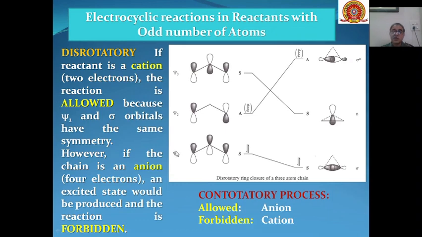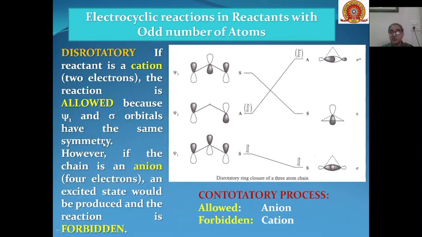Then electrocyclic reactions in reactants with an odd number of atoms. If the motion is disrotatory and the reactant is a cation, that means there will be two electrons. The reaction is allowed because psi1 and sigma orbitals have the same symmetry.